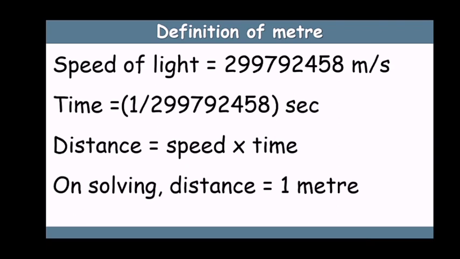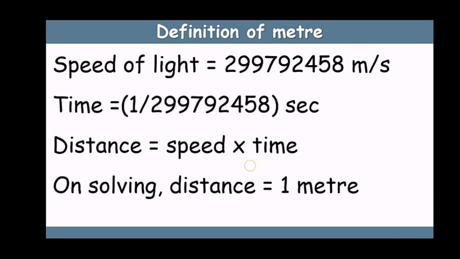Now if the time is 1 upon 299,792,458 of a second, then we know that distance is equal to speed into time. On putting the speed as 299,792,458 and the time as 1 upon 299,792,458, the distance will be 1 meter.